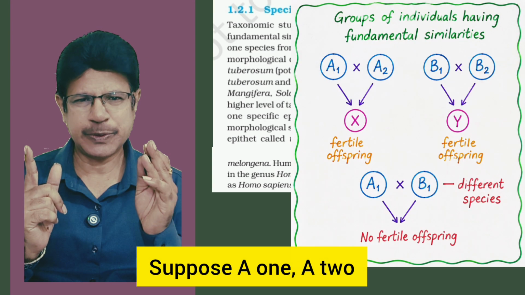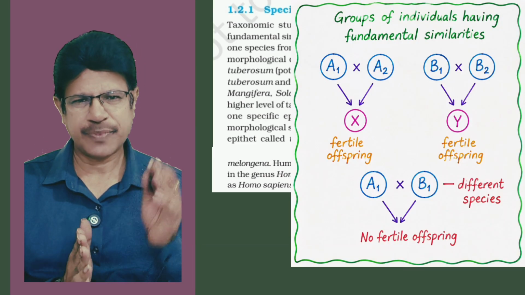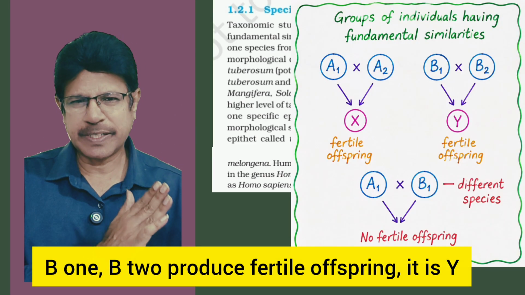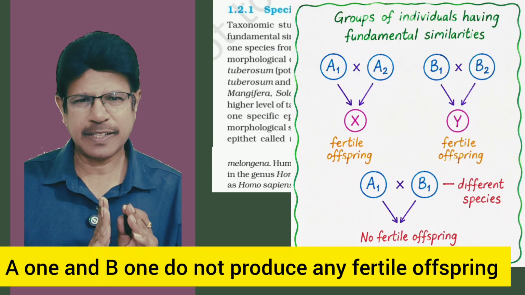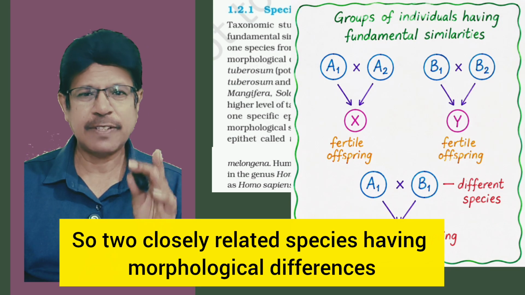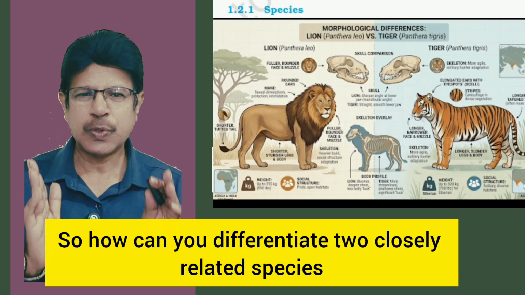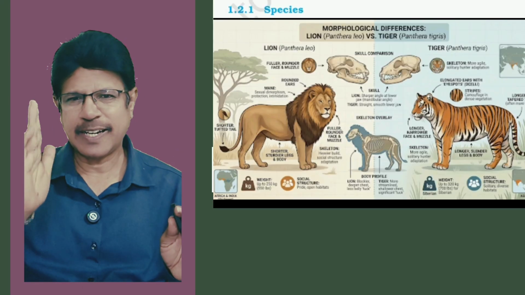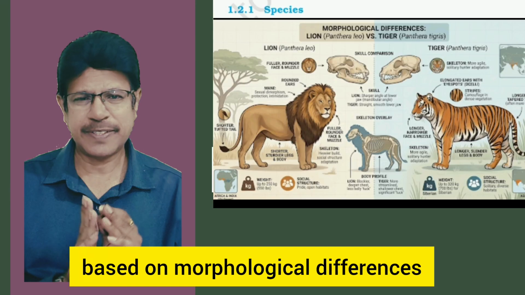Suppose A1 and A2 produce fertile offspring X, and B1 and B2 produce fertile offspring Y. A1 and B1 do not produce any fertile offspring. So these are two closely related species having morphological differences. How can you differentiate two closely related species, lion and tiger, based on morphological differences?